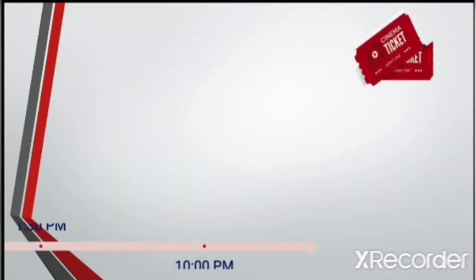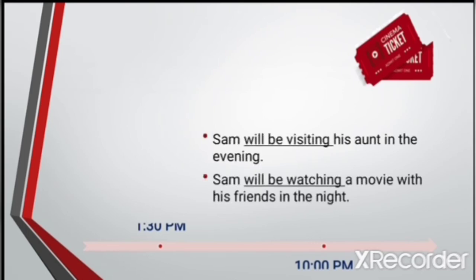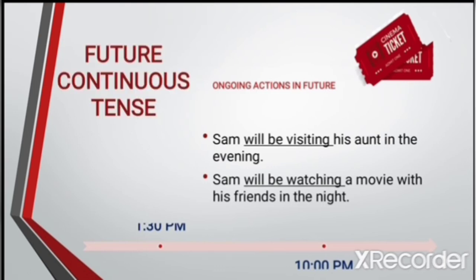It's clear what's going to happen in the evening. Sam will be visiting his aunt in the evening. Sam will be watching a movie with his friends in the night. To talk about ongoing actions in the future, we make use of future continuous tense. The form is subject plus will be plus verb plus ing.